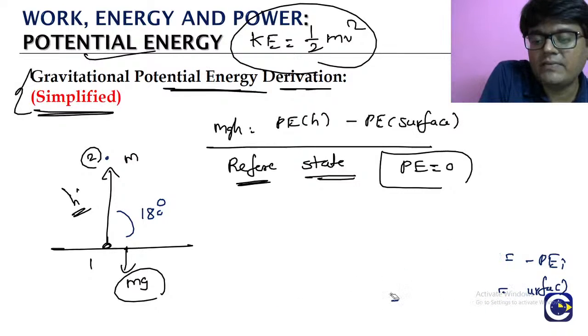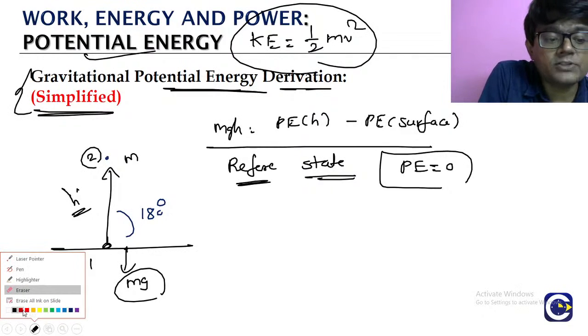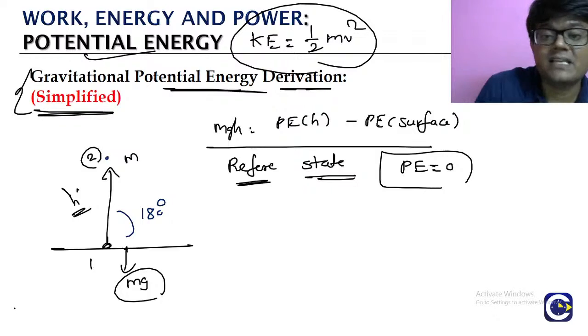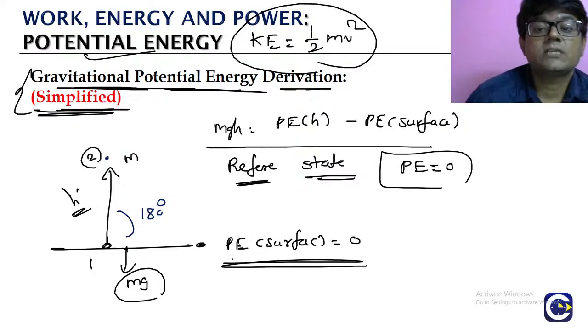Like in case of gravitation, we may use something as a reference. When it comes to spring force, we may use something else as the reference state. So for this simplified gravitational potential energy, we will take the surface of the earth as the reference, where we will assign the potential energy as what? 0.